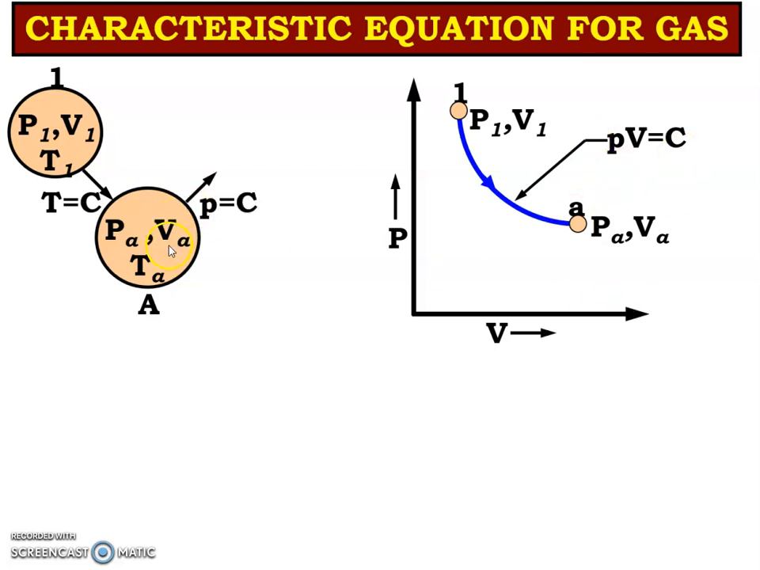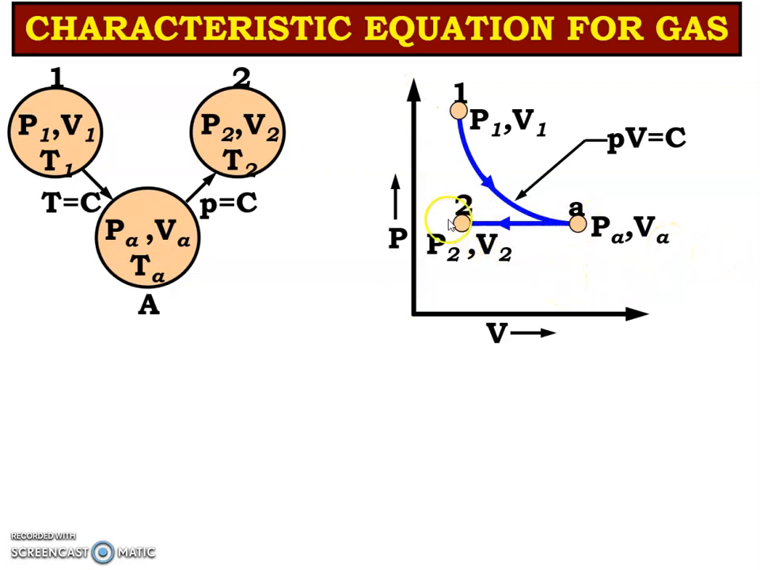Now the system at state A passes through the process at constant pressure and reaches state number 2, and at state number 2 pressure, volume and temperature are P2, V2 and T2. Now as the pressure is constant, we can draw it on the PV diagram by a horizontal line. So it is state number 2 at which pressure and volume are P2, V2.